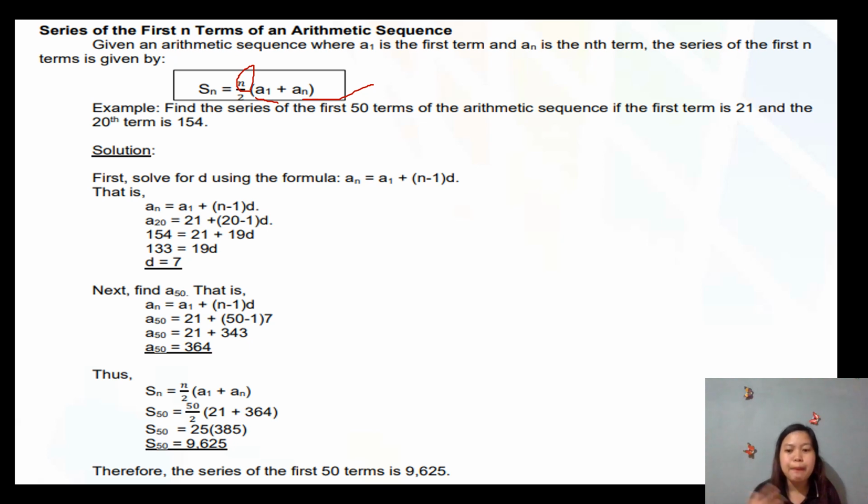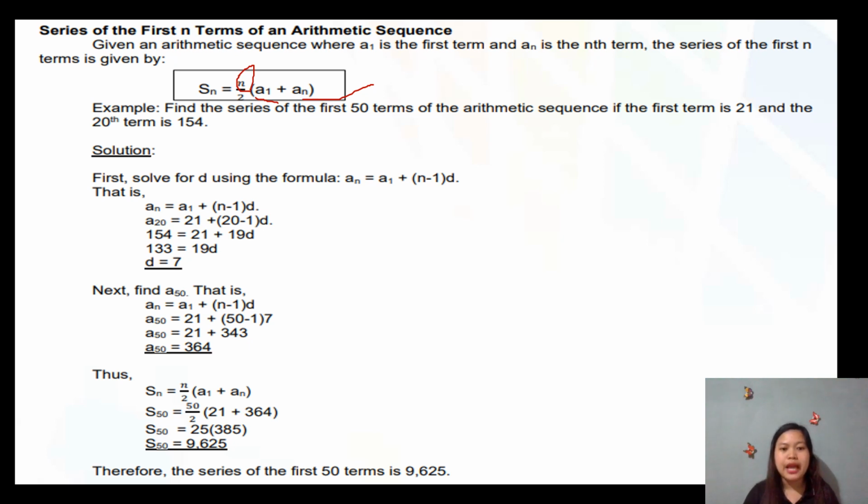Okay, so since naa tay another given which is ang atong 20th term na 154, gamiton nato ang given nato na first term is 21 and ang 20th term which is 154 to find for our common difference. So, we have here, again, the formula for arithmetic sequence. We have a sub n equals a sub 1 plus n minus 1 times d.